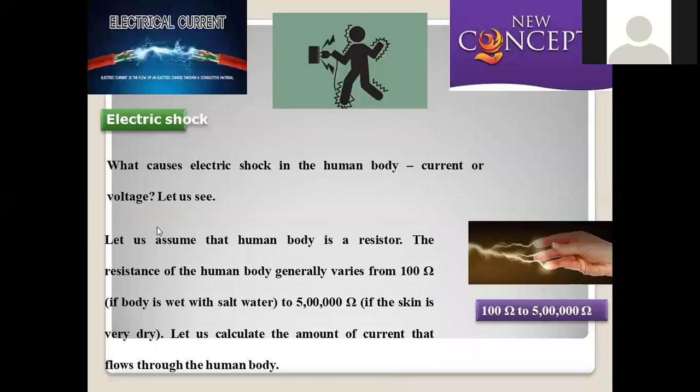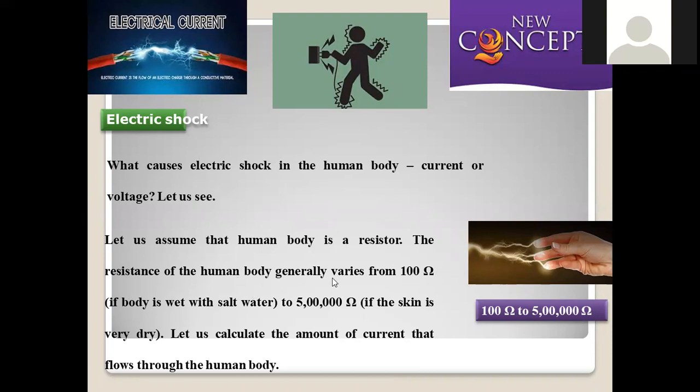Right. What is electrical shock? What causes electrical shock in the human body? Is it current or voltage that is influencing when we are in direct contact with an electrical circuit or electrical connection? Let us assume that the human body is a resistor. We are not supposed to allow the movement of current through our body. So let us assume we are the resisting material.